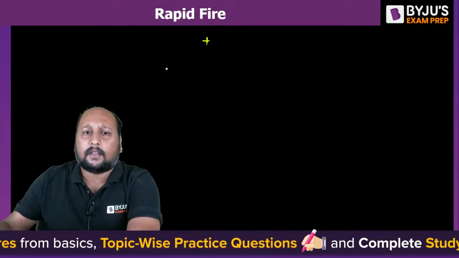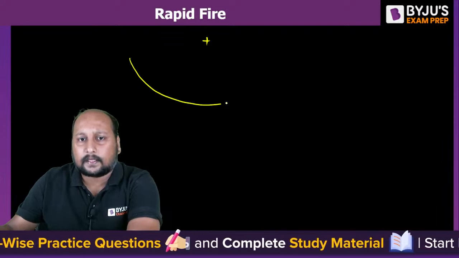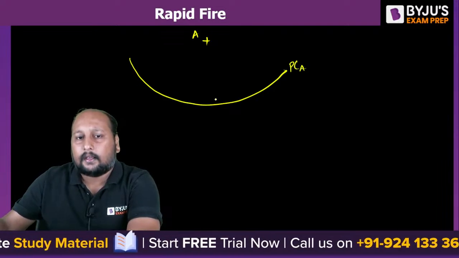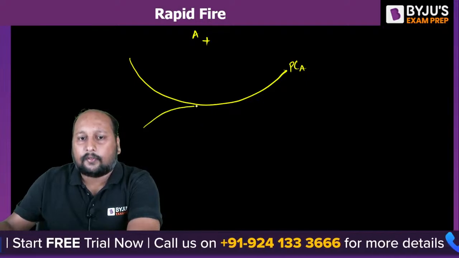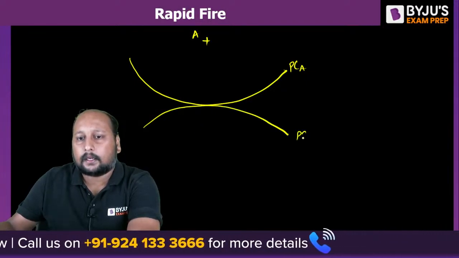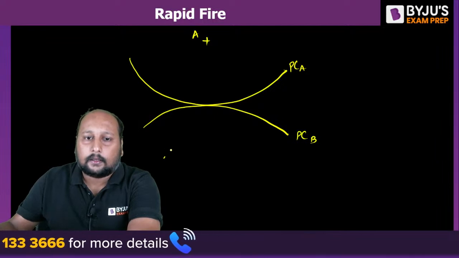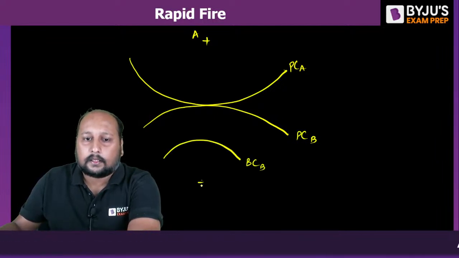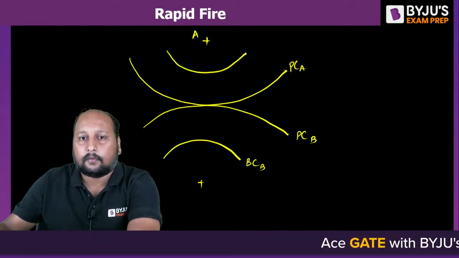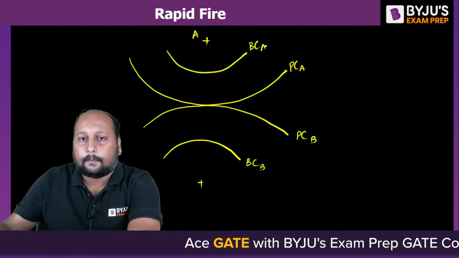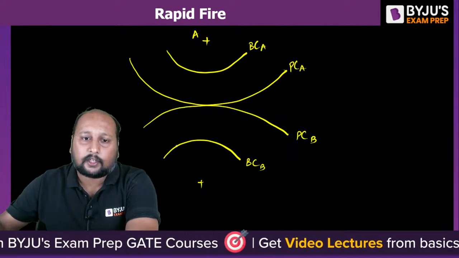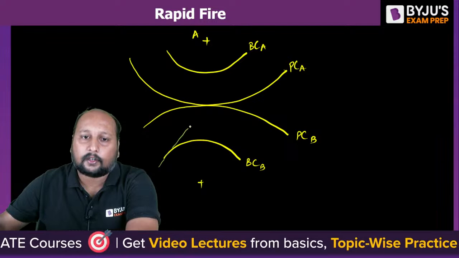Let us suppose this is one of the gear. Let us suppose this is the pitch circle. Let's say gear A, pitch circle of gear A. This is your pitch circle of gear B. This is the base circle of gear B. This is the center. This is the base circle of gear A. Okay. If you try to join the base circles with the line of action, this is the line of action. Something like this.